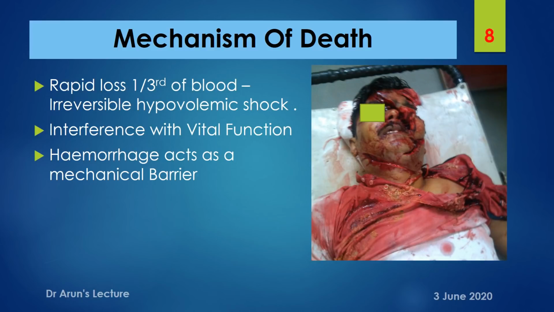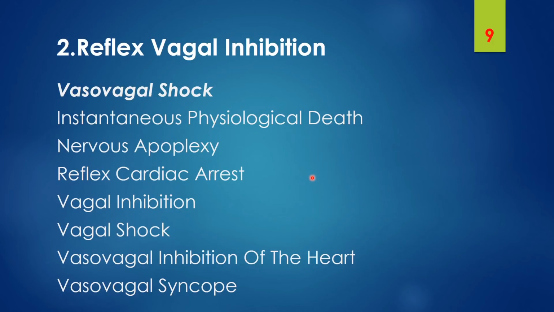Point number 2. Whatever we have discussed is about hemorrhage, and we are heading to a second topic, reflex vagal inhibition. And here these are the listed synonyms for reflex vagal inhibition.